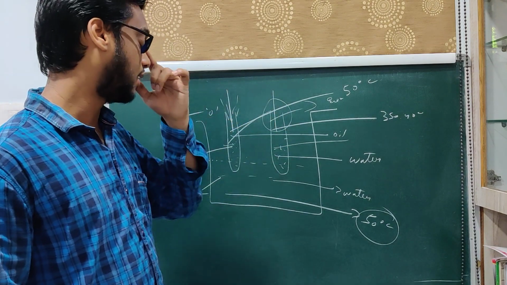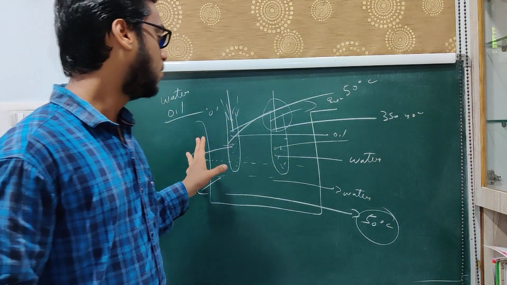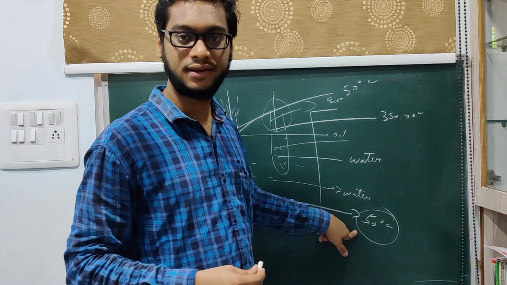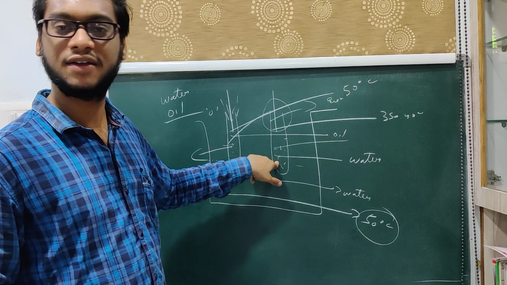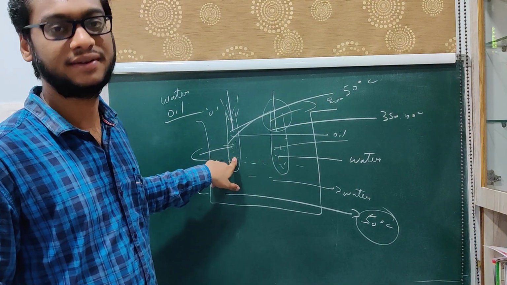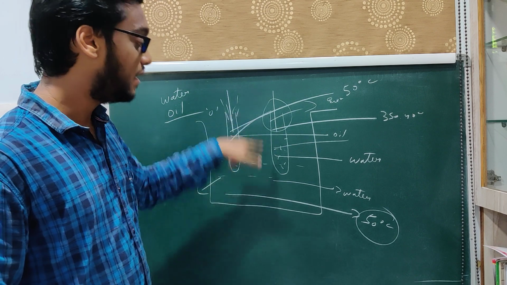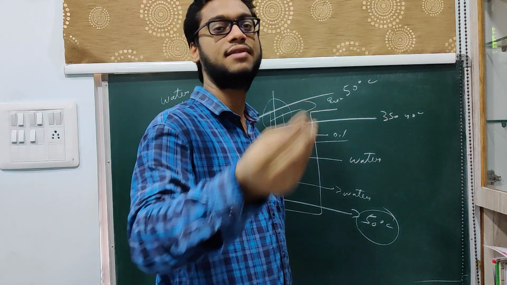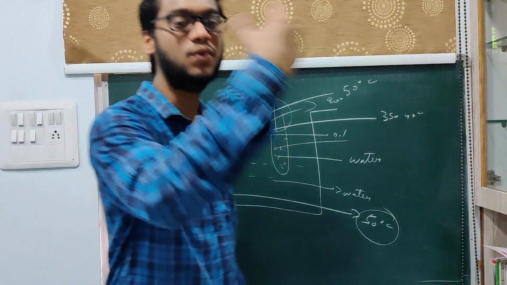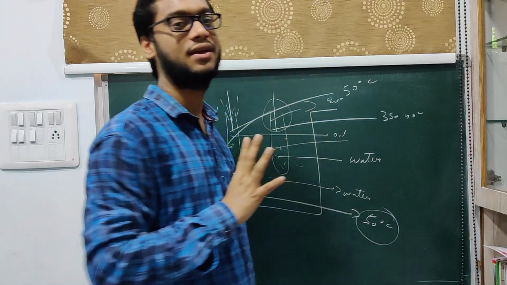But the main concept of this example is to show the difference. You have taken water at 50 degrees, but the water in the test tube is not at 50 degrees, while the oil in the test tube is around 50 degrees. It means that water has less capability of accepting heat when compared to oil, and oil takes more heat when compared to water.